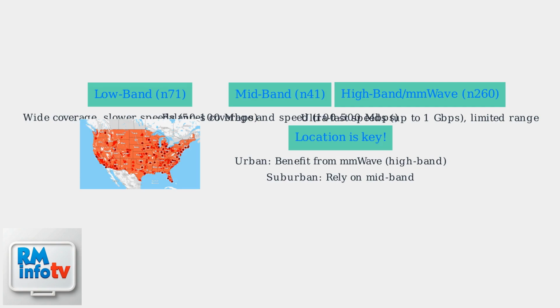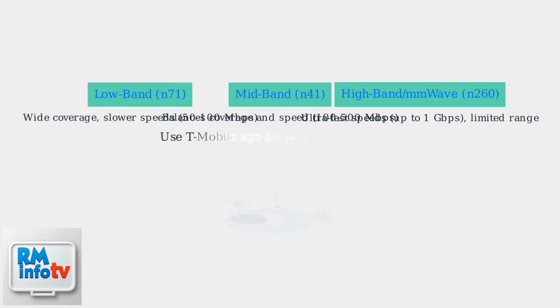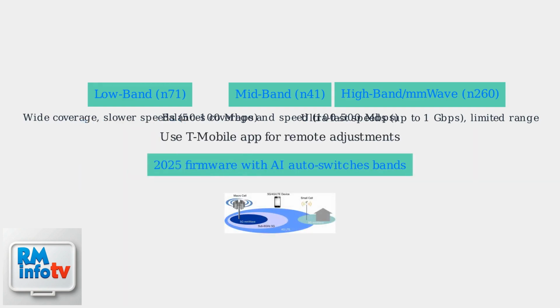Urban areas excel with millimeter wave for high speeds, while suburban and rural locations work better with mid-band for consistent coverage. For convenience, use the T-Mobile app to adjust bands remotely. New 2025 firmware includes AI that automatically selects the optimal bands based on your usage patterns for the best speeds.